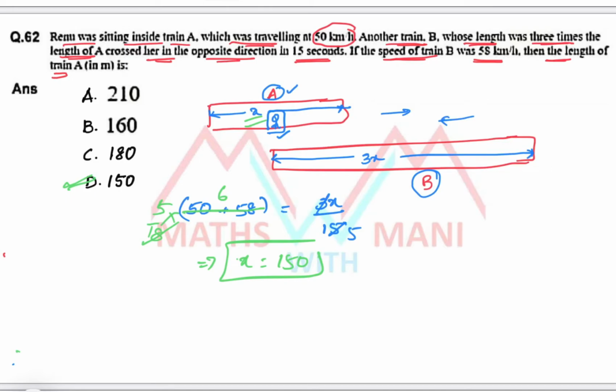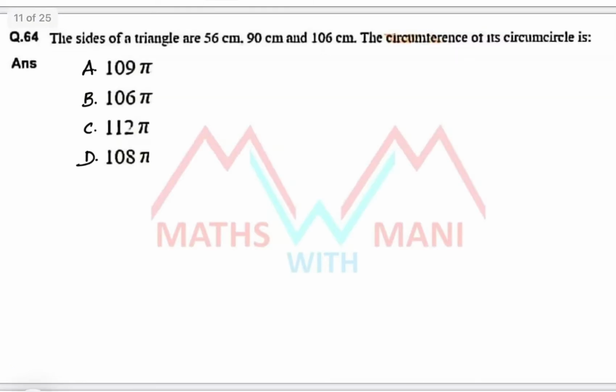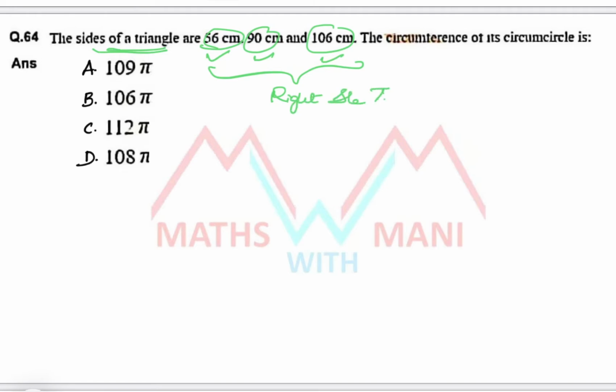Next, 63rd. 63rd is also data interpretation. So 64. The sides of the triangle are 56, 90, 106. 56, 90, 106 are nothing but the sides of a right angle triangle.